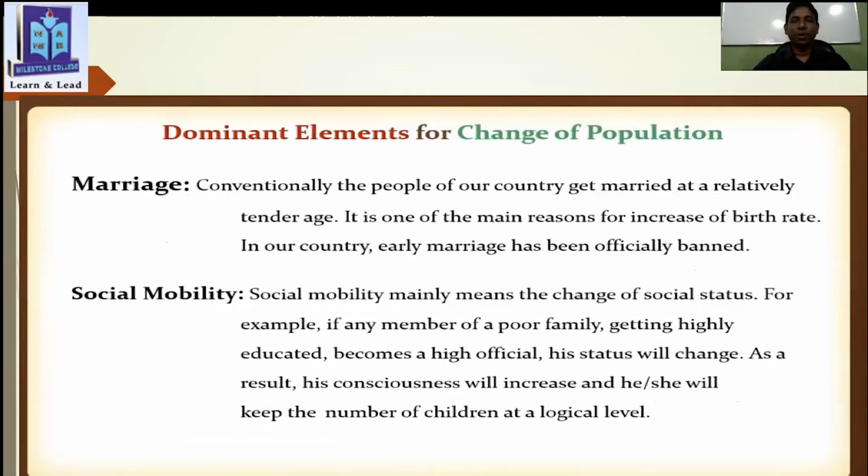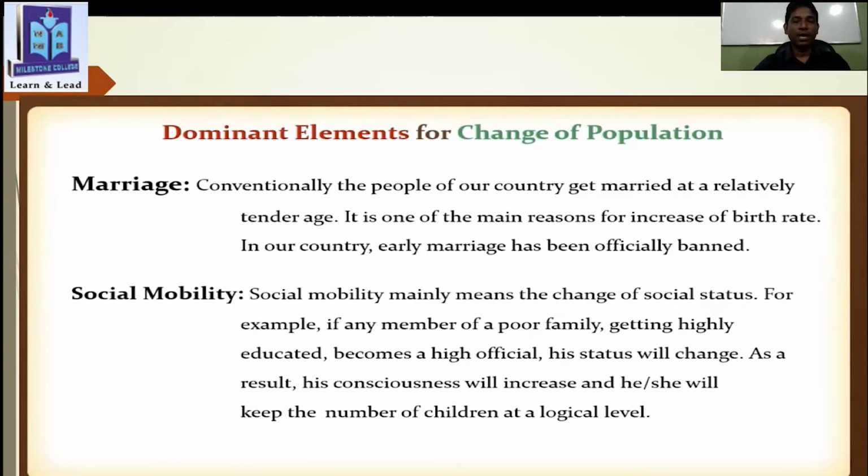Now another two points here. Marriage. Conventionally, the people of our country get married at a relatively tender age. It is one of the main reasons for the increase of birth rate. In our country, early marriage has been officially banned, right? So this is the fact of marriage. So early marriage is another reason for the increase of population.